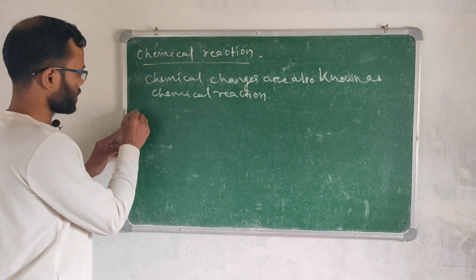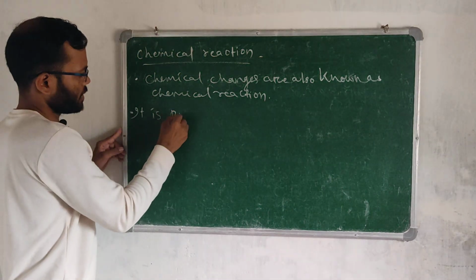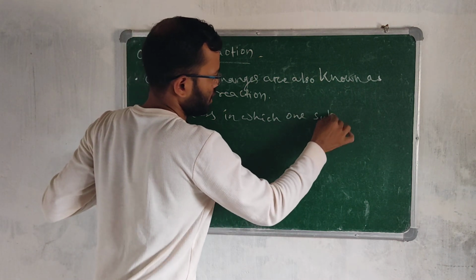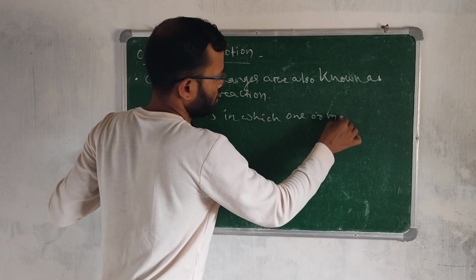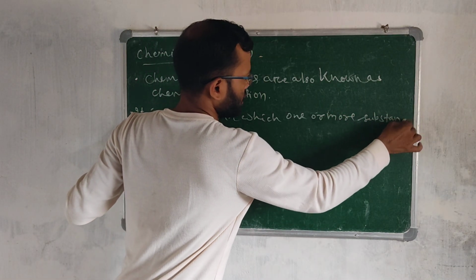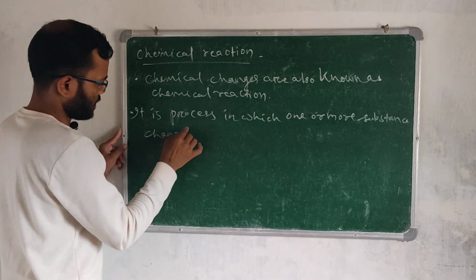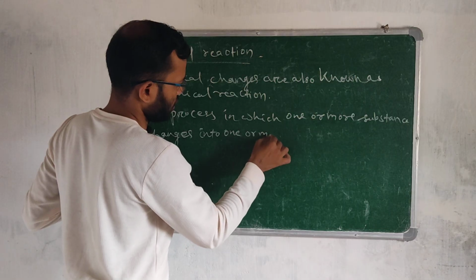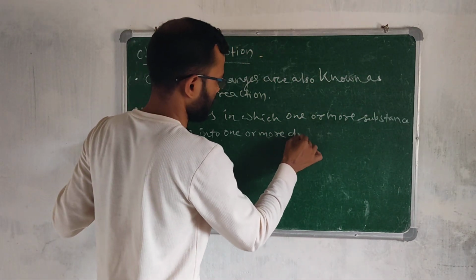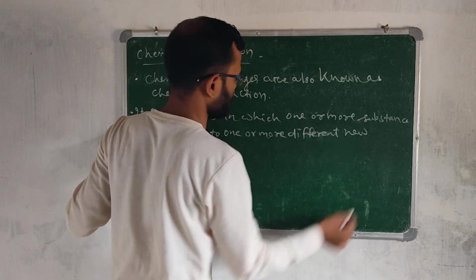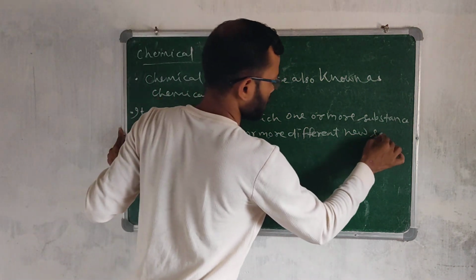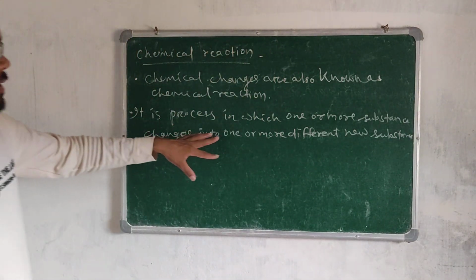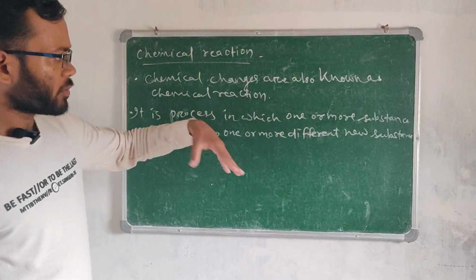So in a chemical reaction, what happens? It is a process in which one or more substances change into one or more different new substances.